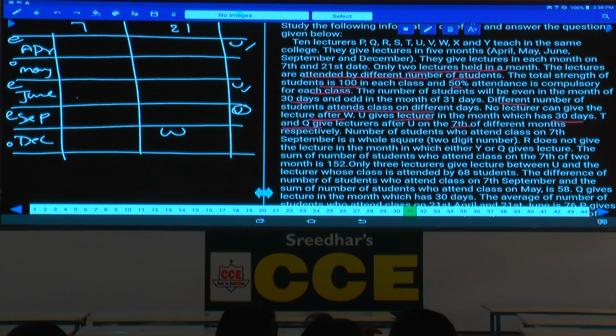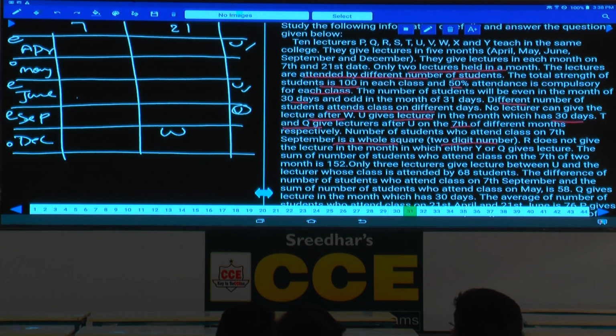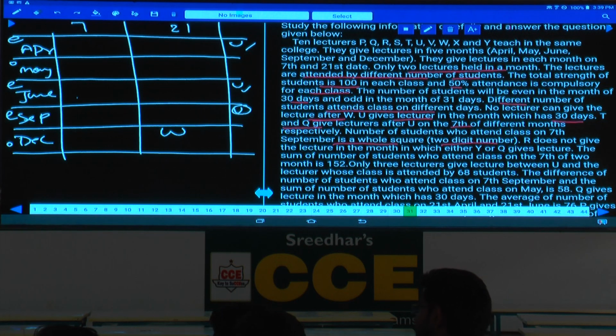The number of students who attend the class on 7th September is a whole square, 2-digit number. What could the number be? Squares between 50 and 100: 49 is gone, then 64, 81, 100. 100 is a 3-digit number. Hence we are left with 64 and 81.